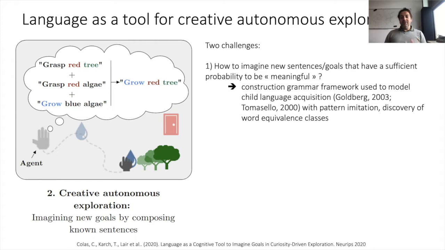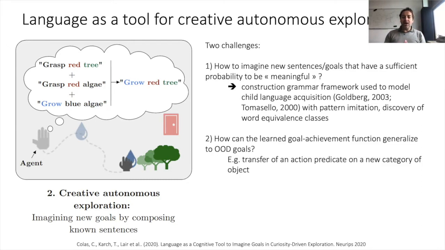First, how to imagine new sentences that have a sufficient probability to be meaningful or at least useful to make some discoveries. Here we leverage the construction grammar framework used to model child language development, with pattern imitation and discovery of word equivalent classes, as is illustrated by the colors on the left. And the second challenge is how the goal achievement function can generalize out-of-distribution. This is absolutely key because the generalization of the goal achievement function will enable the agent to self-supervise and train the policy.